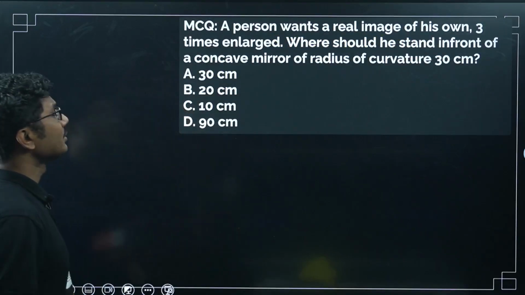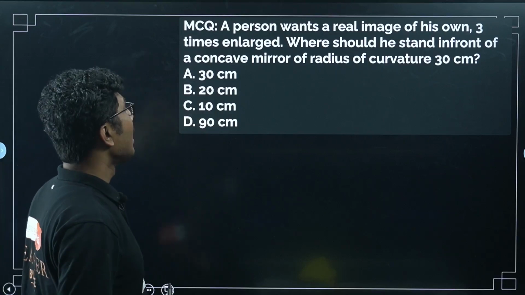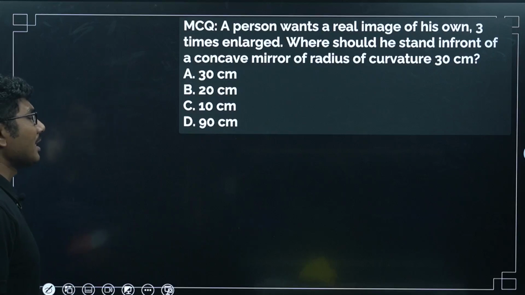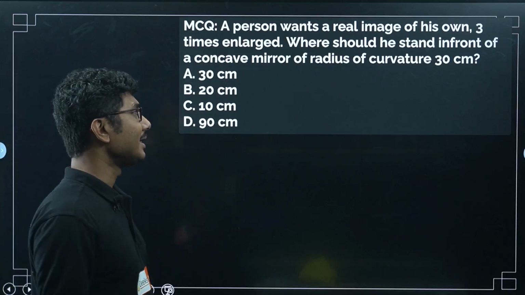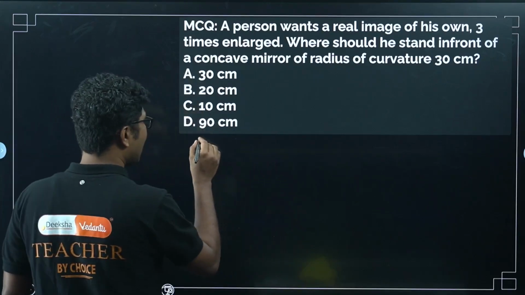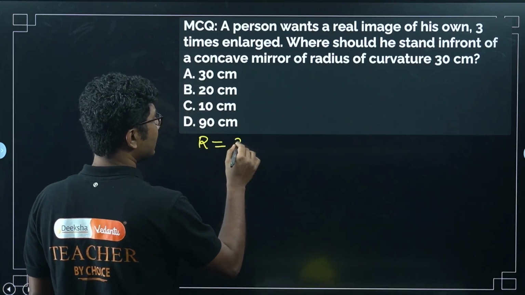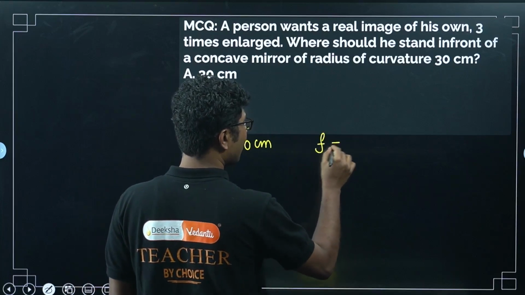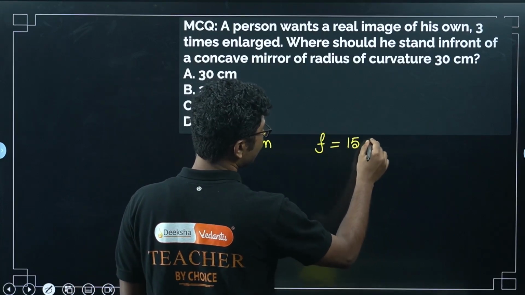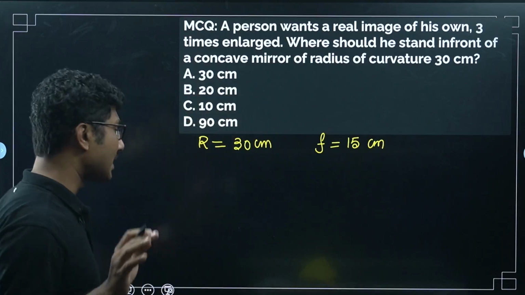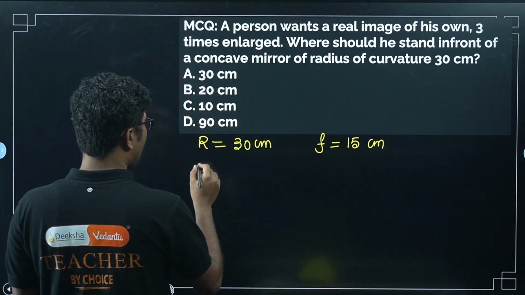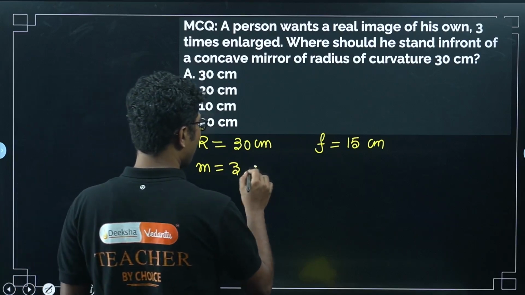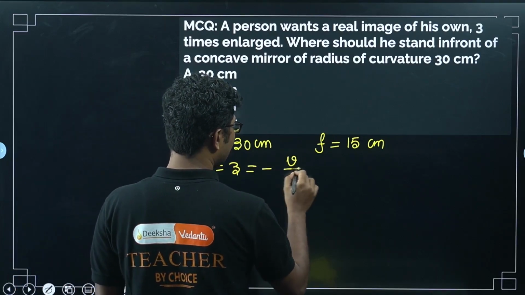A person wants a real image of his own, 3 times enlarged. Where should he stand in front of a concave mirror of radius of curvature 30 centimeter? The radius of curvature is given, 30 centimeter, so from there you can use the focal length as well. Focal length is 15 centimeter, or you can use directly 1 by v plus 1 by u is equal to 2 by r. That is also fine. Now the magnification is given as 3 times, that is equal to minus v by u.